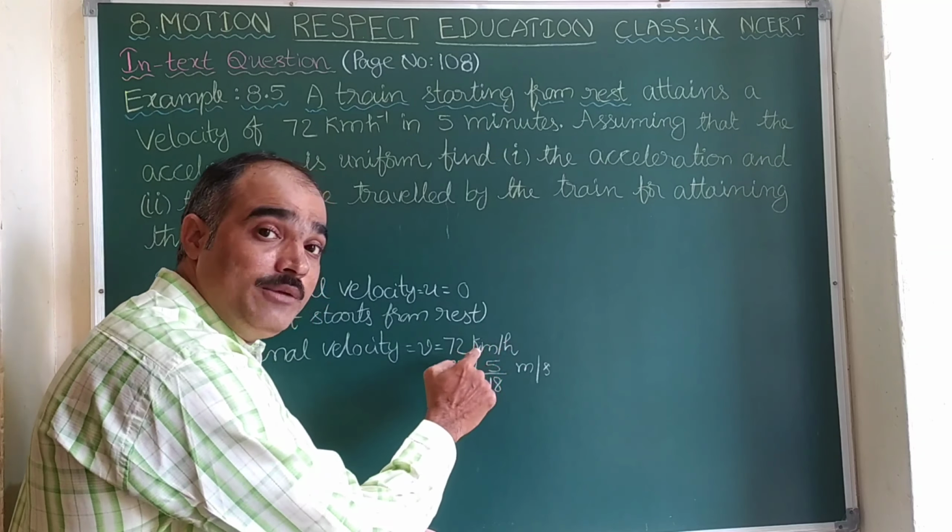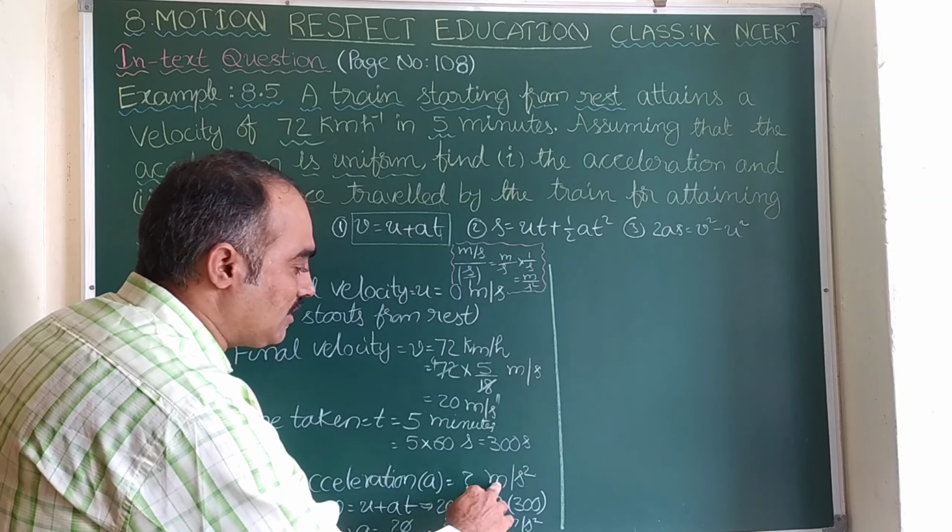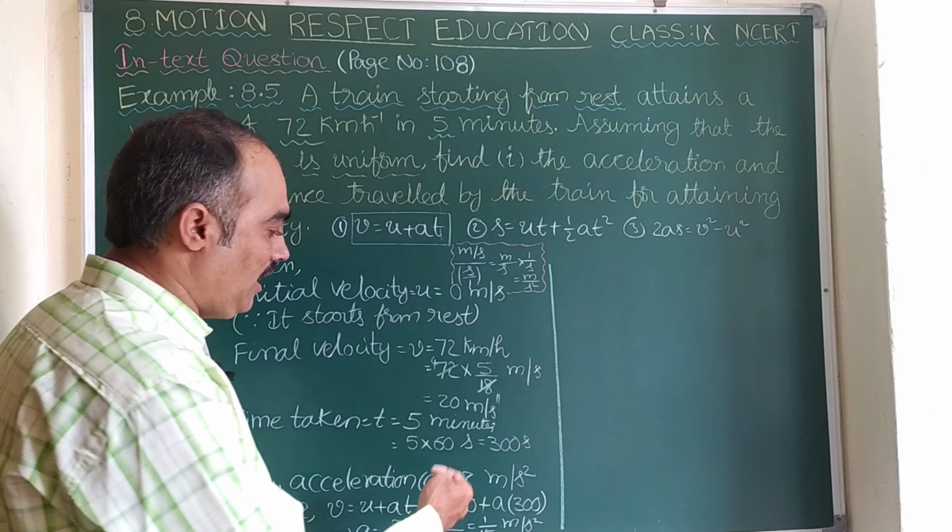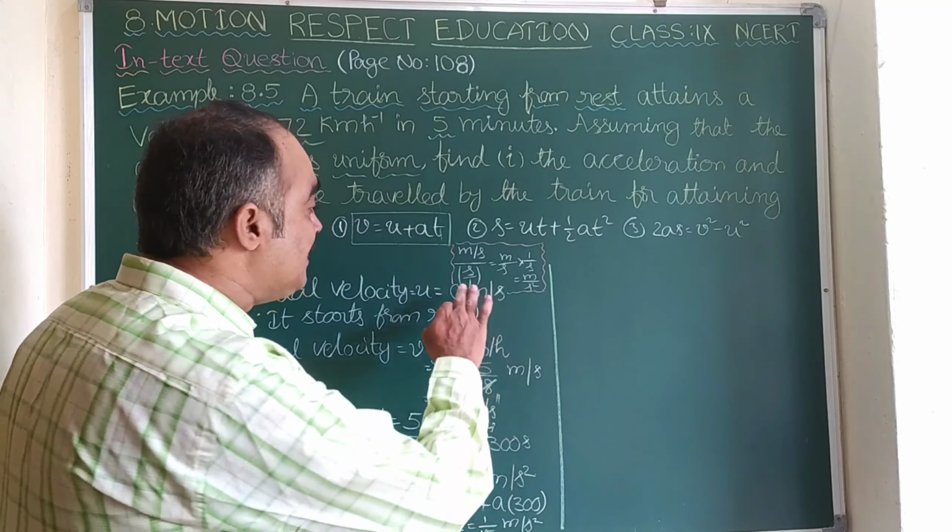Some of you may have a doubt: how did sir write meter per second square directly? Here v minus u by t is nothing but a. In fact, the definition of acceleration is the rate of change of velocity: final velocity minus initial velocity by time taken. Since v and u are in meter per second, the difference is also in meter per second, divided by time in second. If you simplify, you get meter per second square. In some problems, if u and v are both in kilometer per hour and time is in hour, the unit of acceleration will be kilometer per hour square. But in this problem it is meter per second square only.